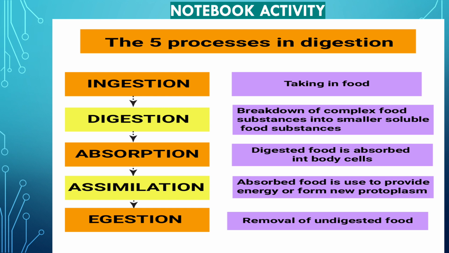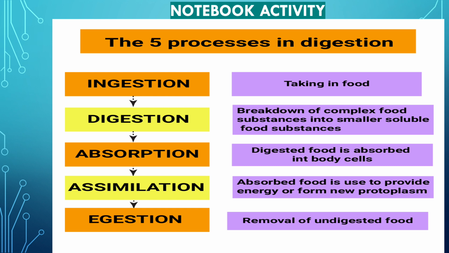It can be done with the help of hands, with the help of forks and spoons also. After the ingestion, the next process happening with the food is digestion. What is the meaning of digestion? Breaking down of the complex food into smaller, soluble food substances.